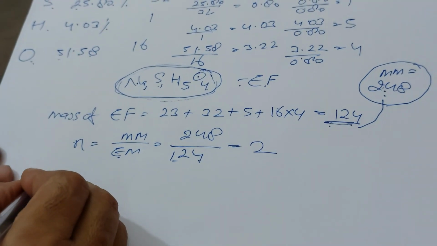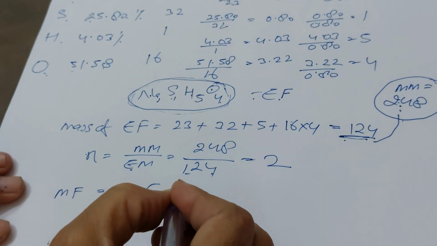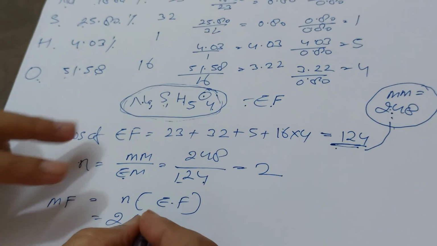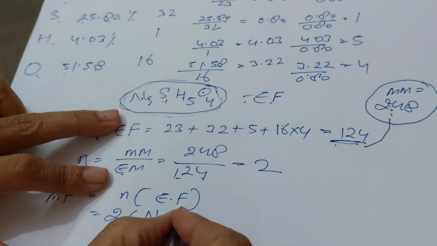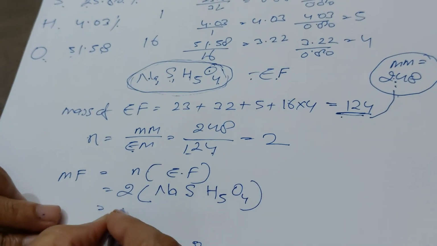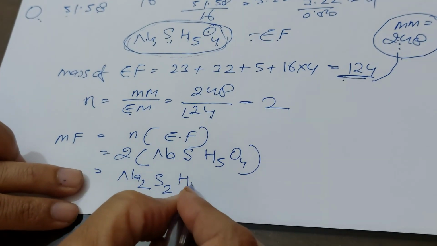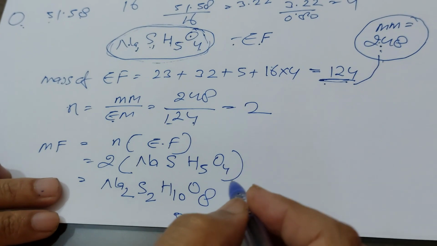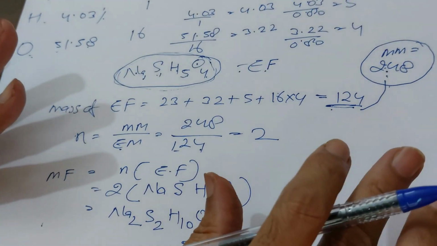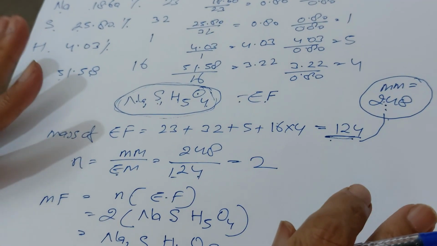Now to find out the molecular formula, n into the empirical formula, where n is 2 and the empirical formula is NaSH5O4. Multiplying the result, Na is 2, S is 2, H is 10, and O is 8. Only these topics are included in your ICSE class 10 chemistry semester 1 exam,